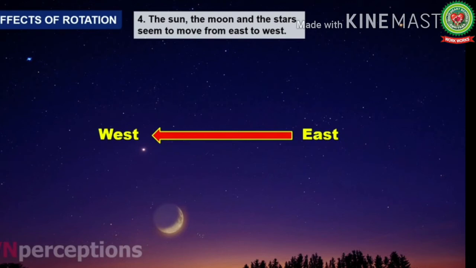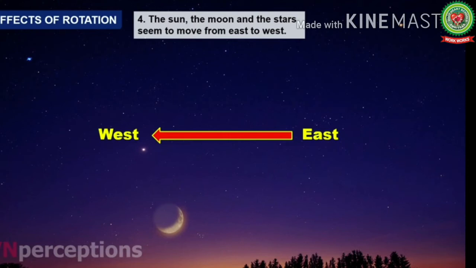Now this effect is similar to what one experiences while sitting in a train and looking outside the window. Now what do we generally see? We see trees and buildings moving in a direction opposite to that of the train. The main reason is that the train is moving at a very great speed.